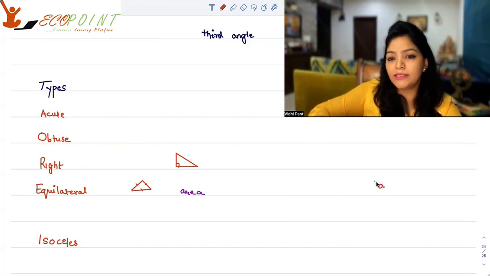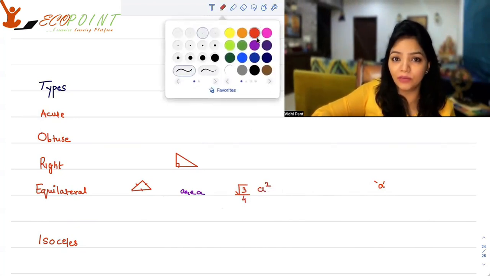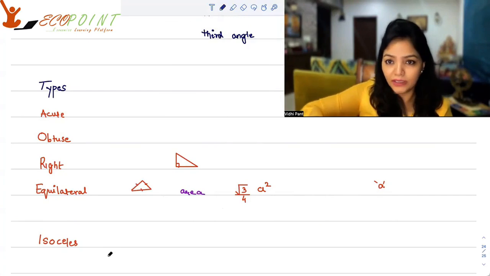It would be a common side, say A. So what is the area of an equilateral triangle? Always remember the area of an equilateral triangle is √3 upon 4 A square, where A is that equal side, the length of that side. Isosceles triangle. An isosceles triangle is where you have two sides equal. So say these two sides are equal.